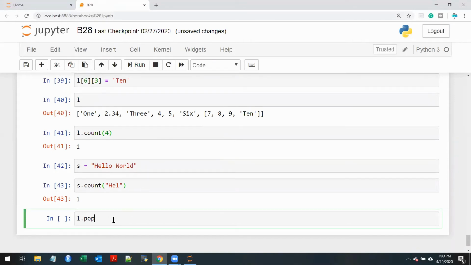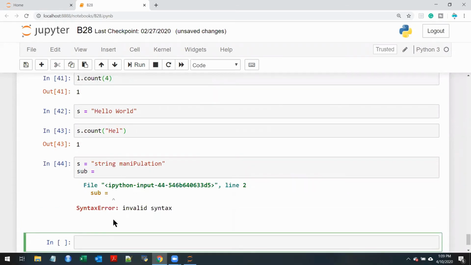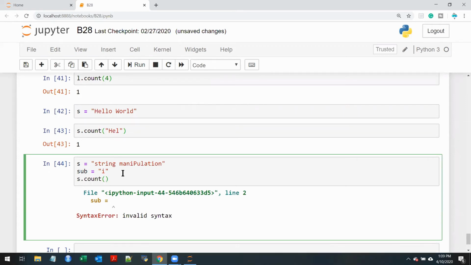You're looking for i from 2 to 4, and yes, it's correct. So what is the issue in this? Let me just write it here. So your string is what? String manipulation, with the P capital. You're doing substring is equal to i, and you're doing S dot count of substring from 2, 4. So what this is doing is you're saying find, look. Sorry, you're asking something else then?